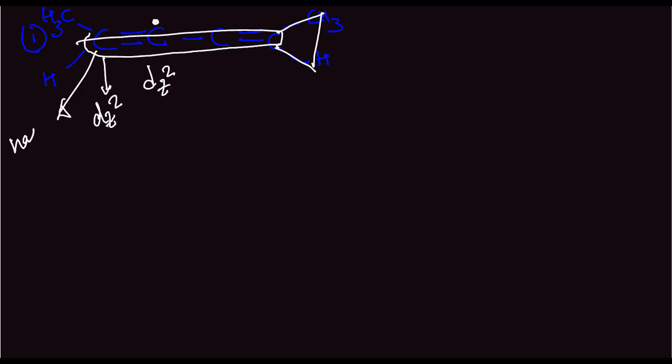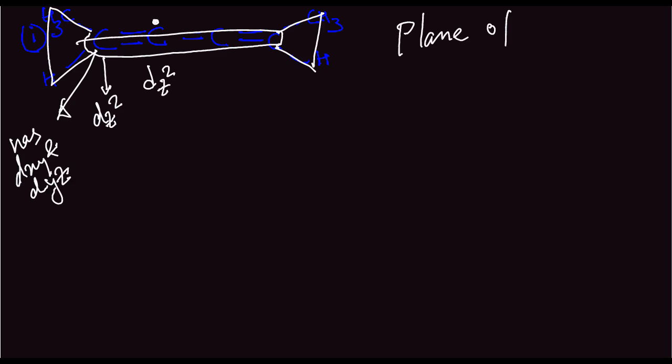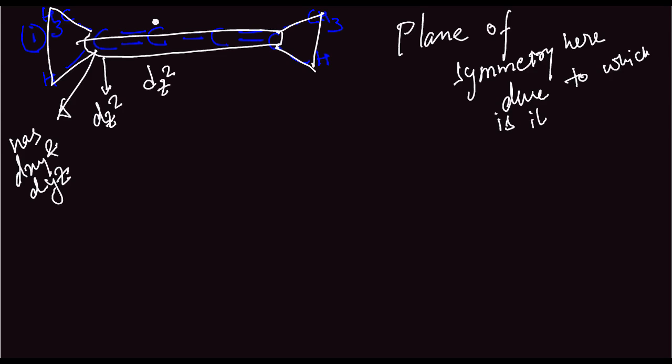So now this carbon has dxy and dyz available to it, and therefore these are also in the same plane. So there is a plane of symmetry here, due to which it is optically inactive.